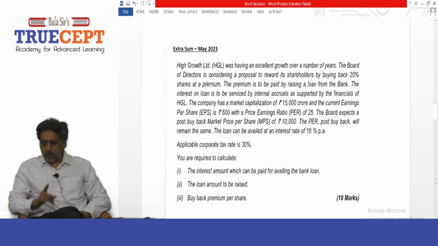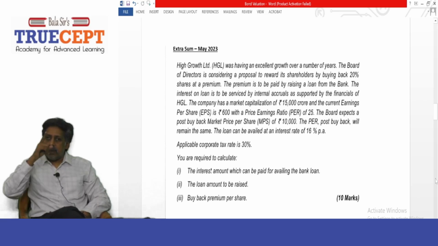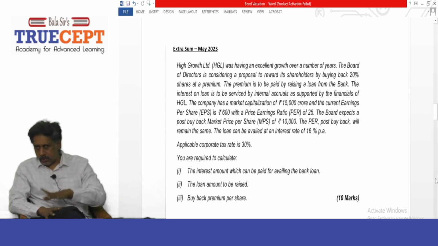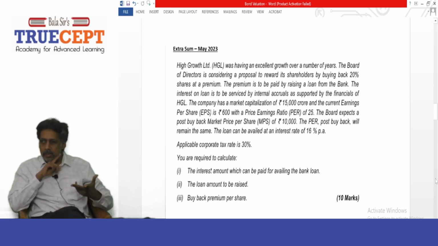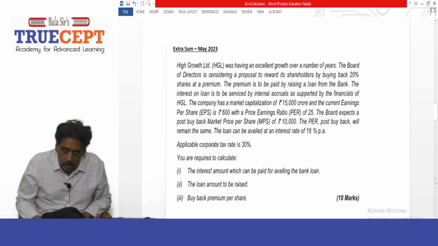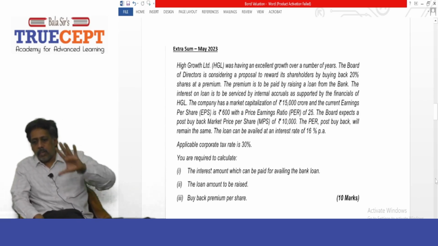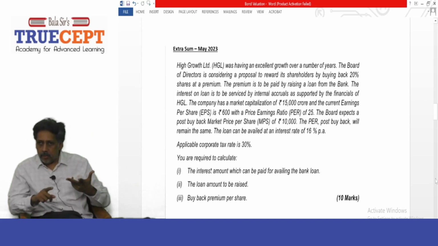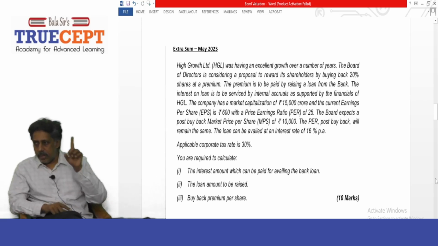Guys, listen over here. They are given the market capitalization, which is nothing but the number of shares in issue, that is shares outstanding, into the price per share on that date, rupees 15,000 crore. Now they have given the data for you to calculate the current market price of a share, because they have given the earnings per share to be rupees 600, and also the price earnings ratio to be 25 times.